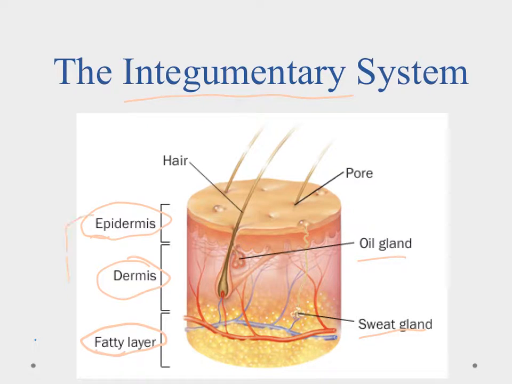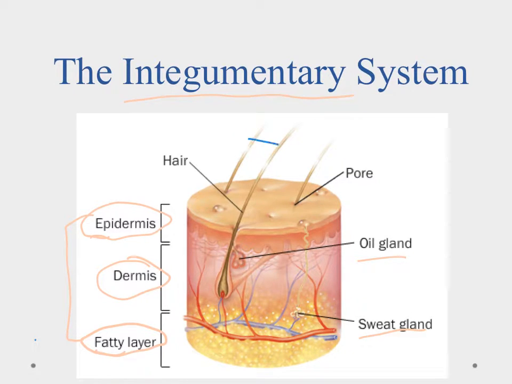So these are the three layers of the system, and we can see some of the things that are in there as well. The hair is included in this system here, and the hair pole is an interesting thing, somewhat sensory. We can kind of tell when we bump things with the hair, like whiskers and things of that nature, but also it helps create this